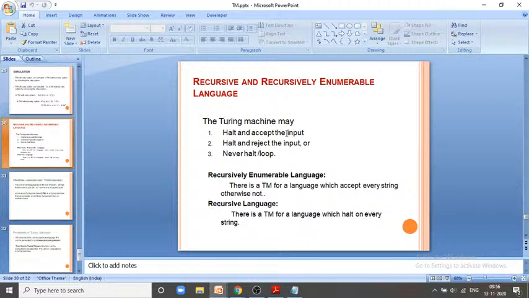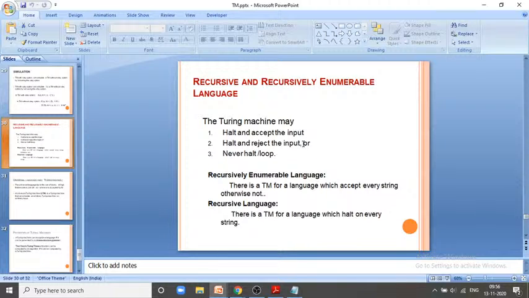That means it will halt and reject the input. That means the Turing machine suddenly stopped at an intermediate state. It did not reach the final state and it will reject the input.